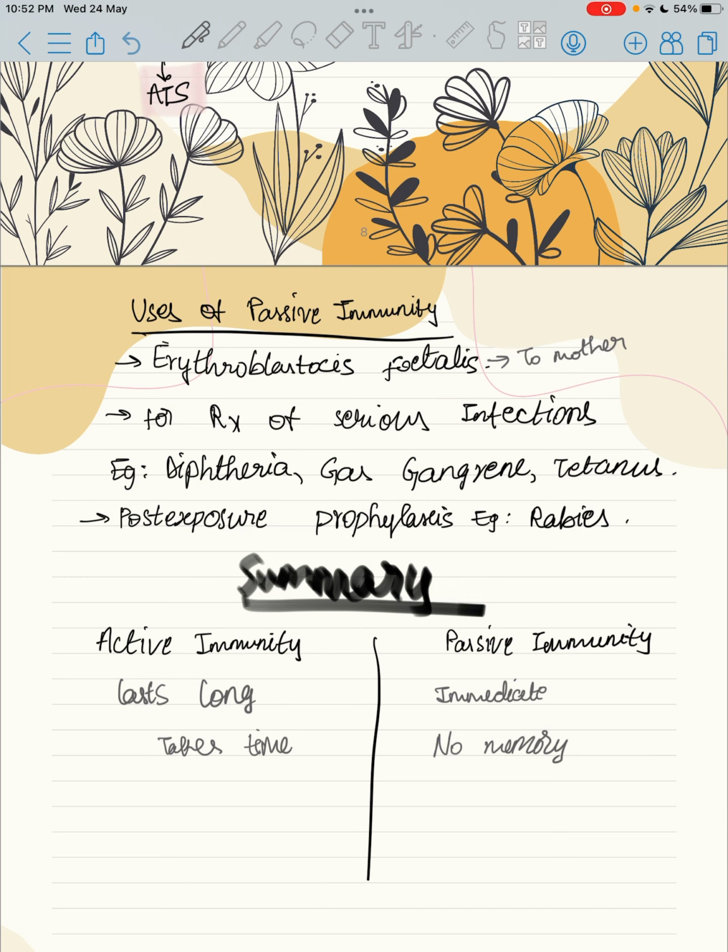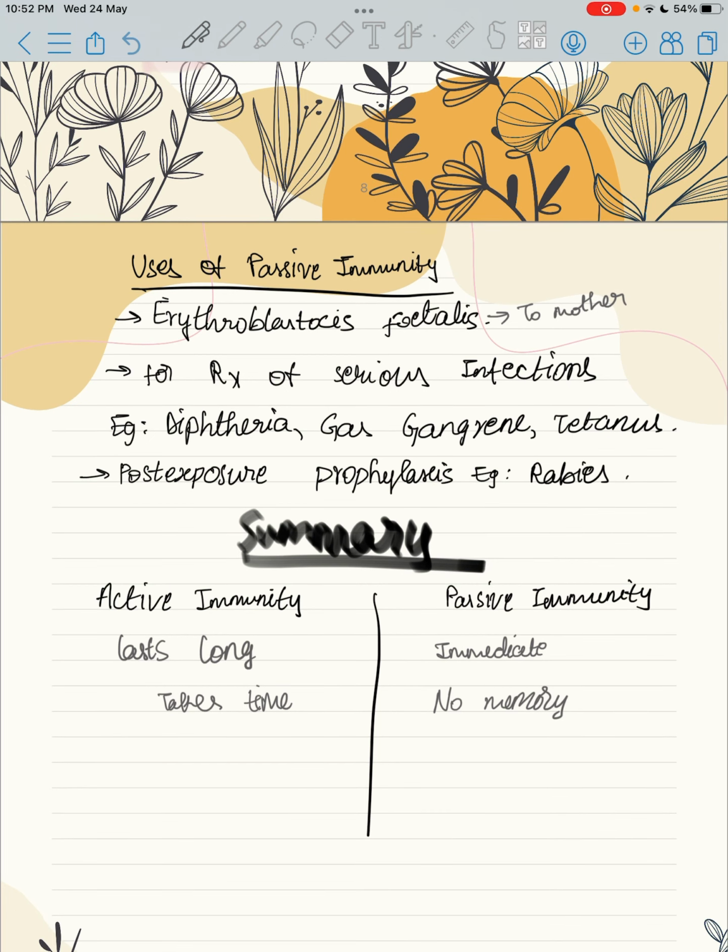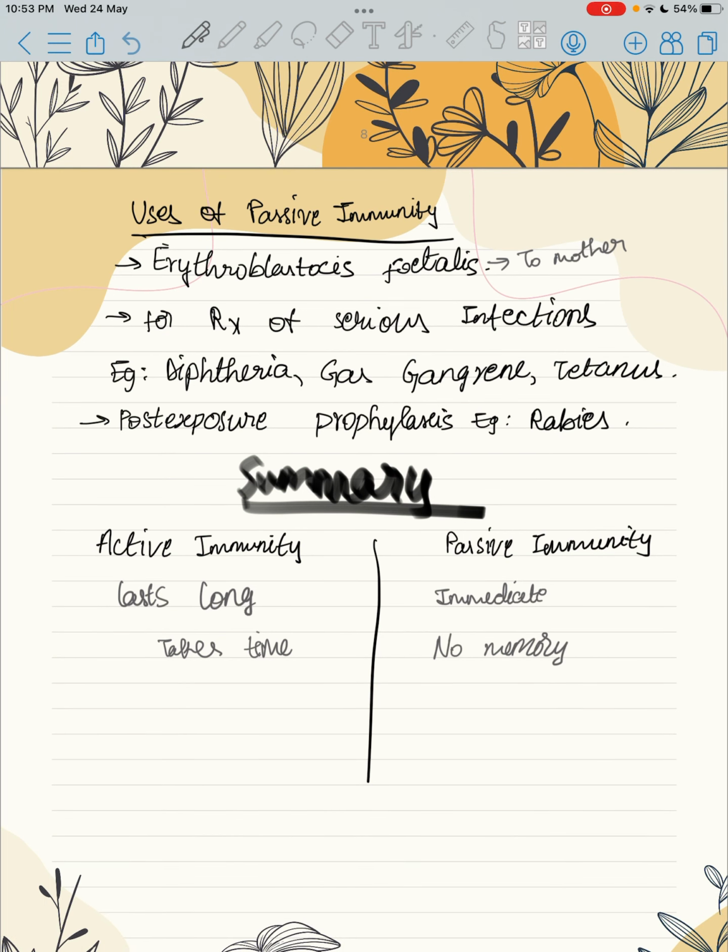Uses of passive immunity. In erythroblastosis fetalis, the antibodies are injected to the mother, and for treatment of serious infections such as diphtheria, gas gangrene, and tetanus, passive immunity is useful by giving antibodies to the patients. We can save the patient, and it is also useful in post exposure prophylaxis of rabies.